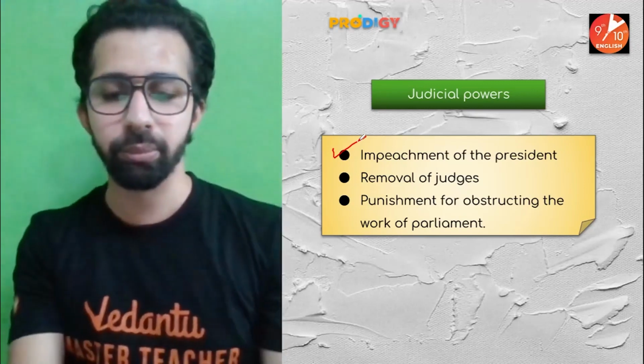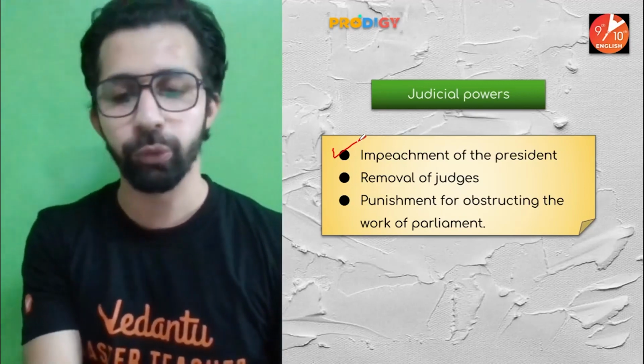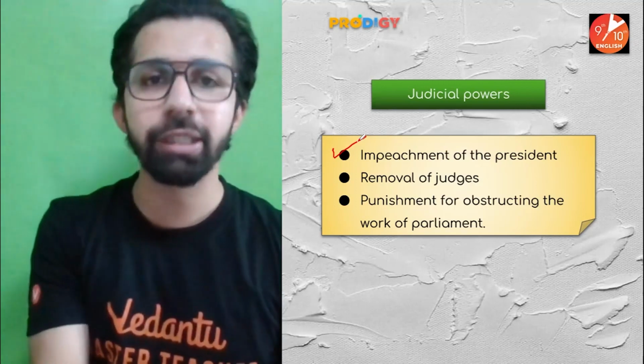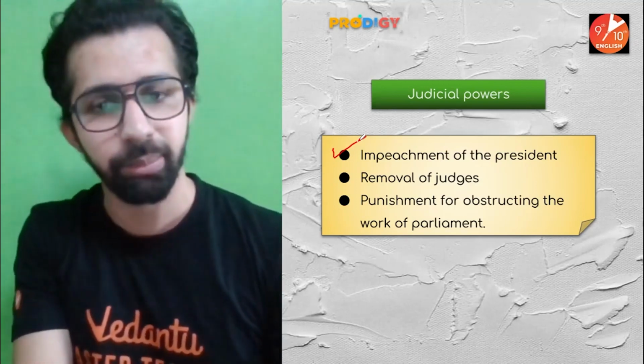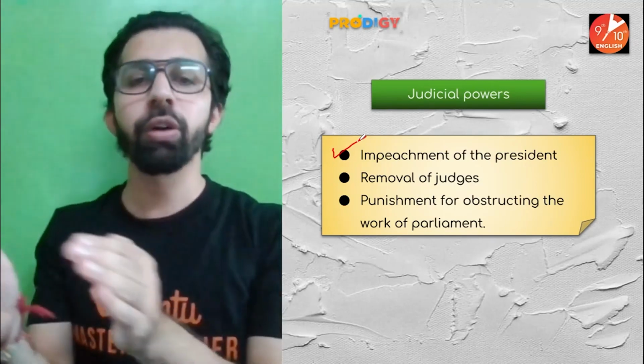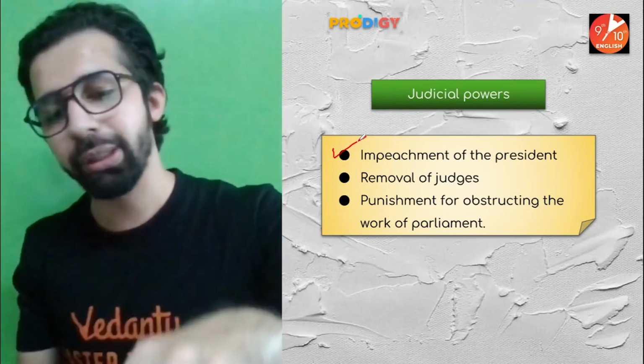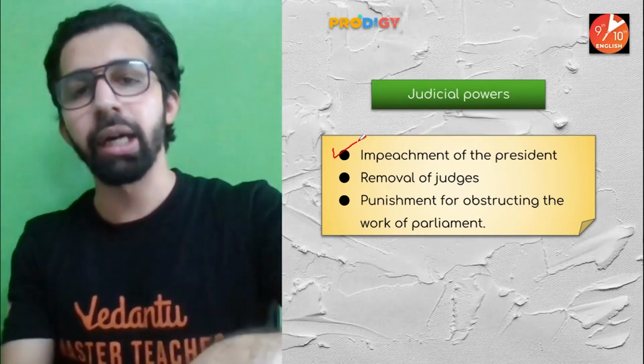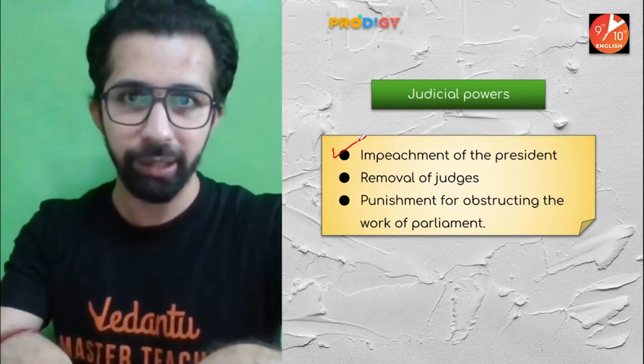How? Guys, a motion is passed. If two-thirds of the majority of either house, be it Lok Sabha or Rajya Sabha, passes a resolution to that effect, like removal of the president from his position, what happens? The other house will also investigate the matter.